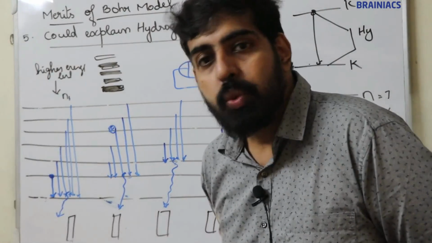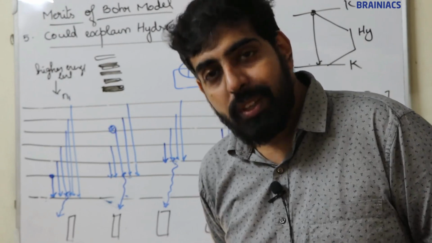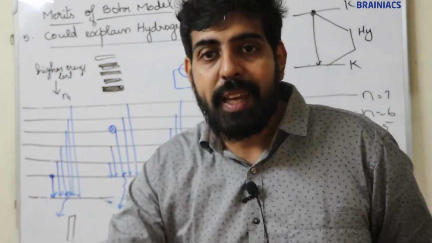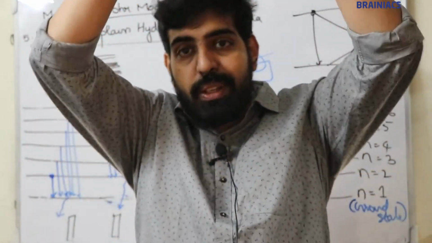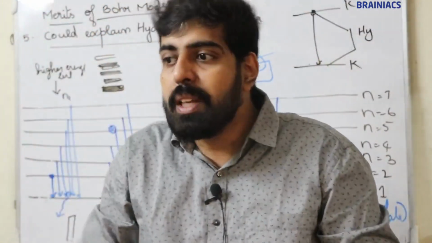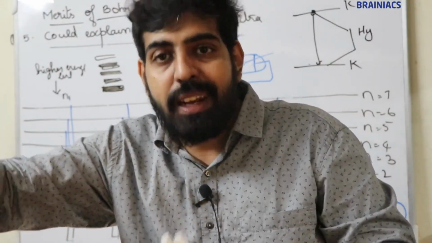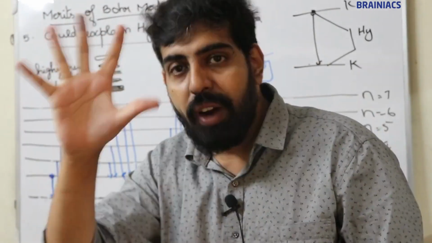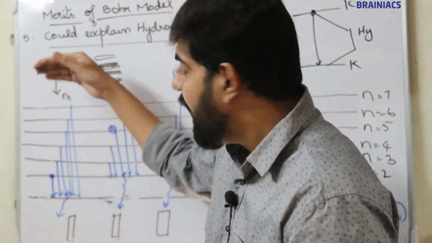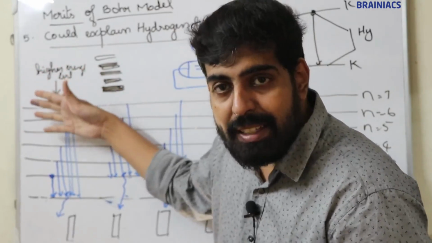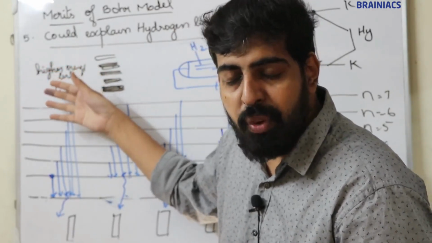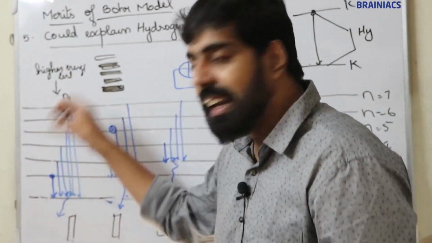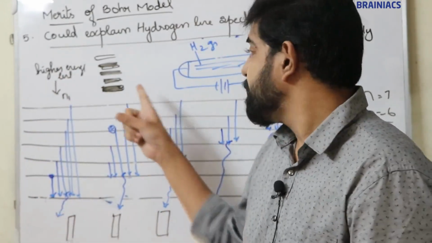Now, it will come back to n is equal to 1 because its normal state, the ground state, is n is equal to 1. So, from a higher state, it will come back to the normal state by releasing energy. By absorbing energy, it moves to a higher state. When it comes back to its normal state, energy will be released, and that released energy corresponds to 5 lines. That released energy gives 5 lines. Now, when an electron jumps from a higher excited state to n is equal to 1 directly, the energy released corresponds to the first line.